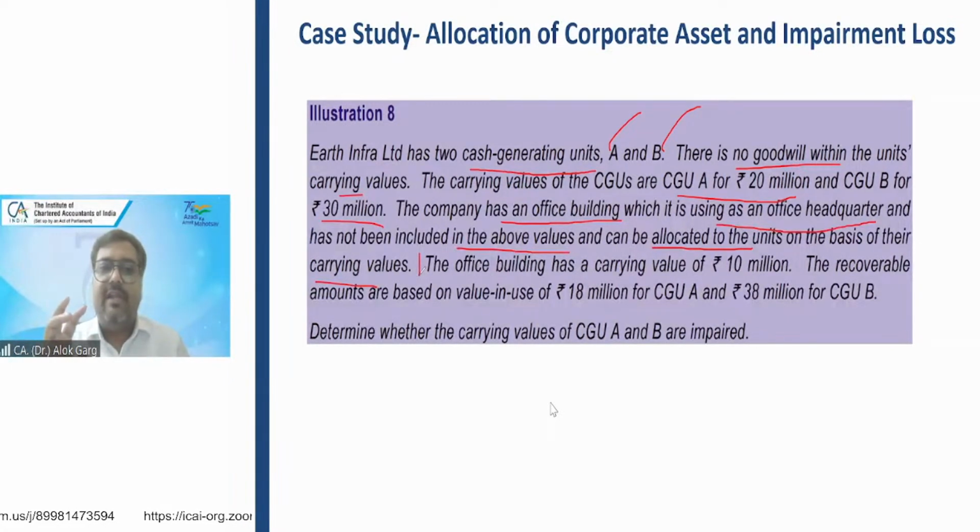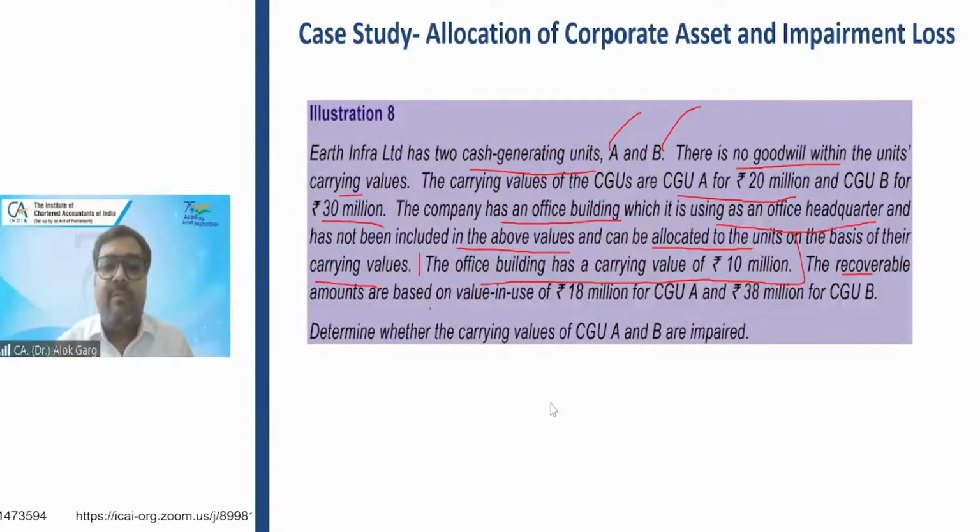I got the carrying value of the office building, which is 10 million. And this office building is a head office, and hence it is a corporate asset. And this needs to be allocated to CGU A and B in the ratio of their carrying value, which is 2:3. This 10 needs to be allocated in the ratio of 2:3.